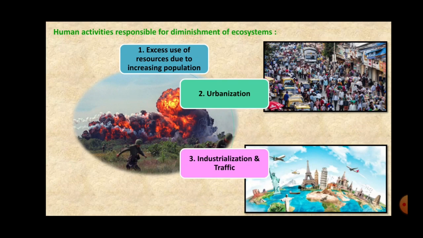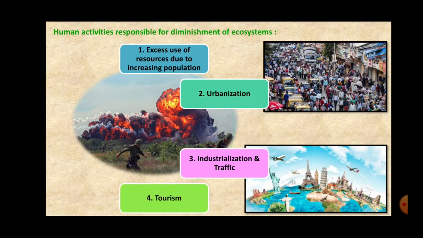And to provide the basic necessities, the traffic is increased, the number of vehicles has increased, the roads are to be built, the railways are to be built, and all these take place through the forest and wetlands. And thus industrialization and the ever growing traffic is also one of the causes for diminishment of ecosystems.